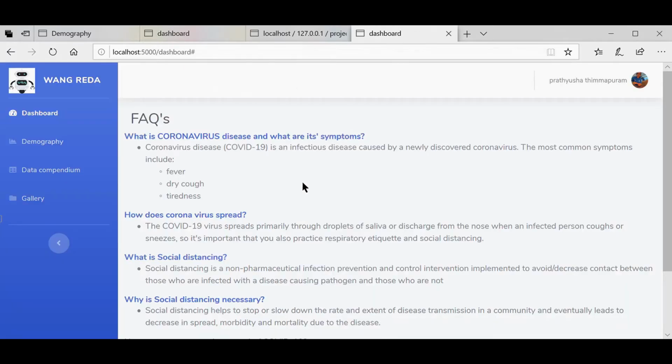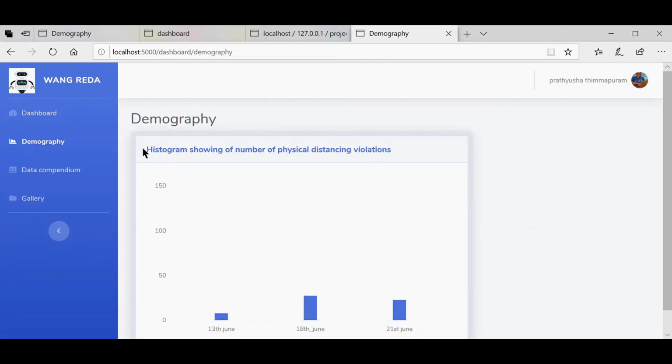The dashboard basically consists of simple FAQs which are often asked about the pandemic or physical distancing. So this gives the users a basic idea about the importance of physical distancing, to what extent the pandemic is spread, and how seriously it should be taken. As you can see, there is a side menu bar and there is demography in that. Demography is just a histogram.